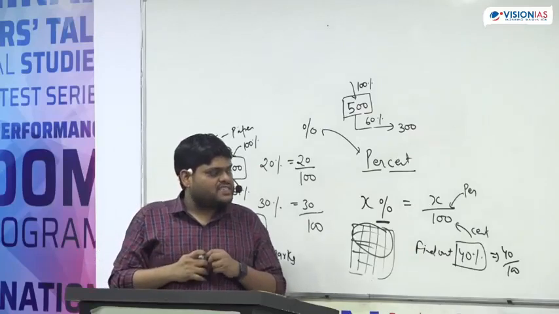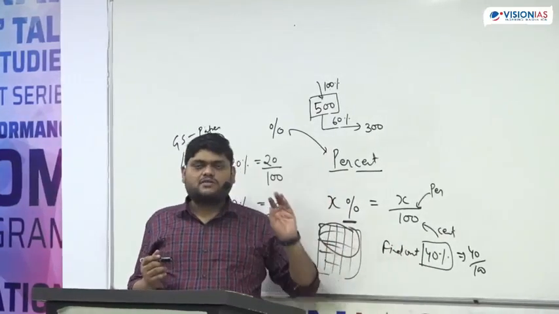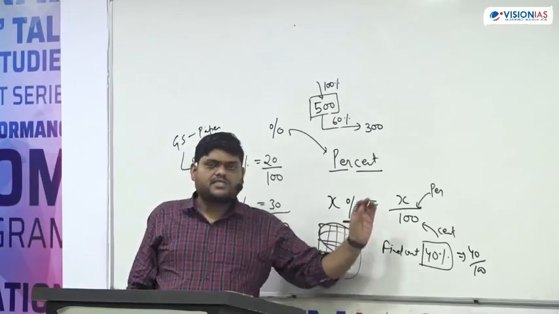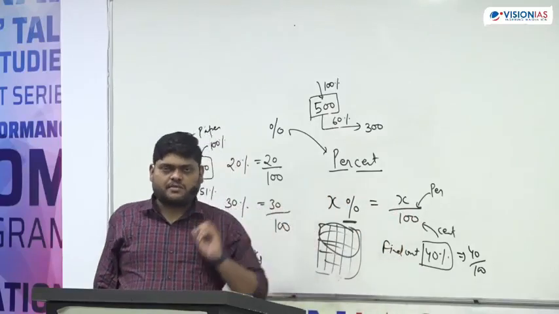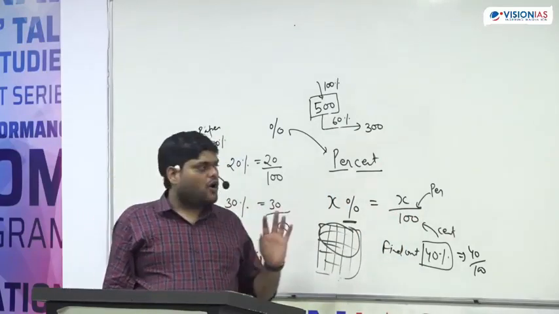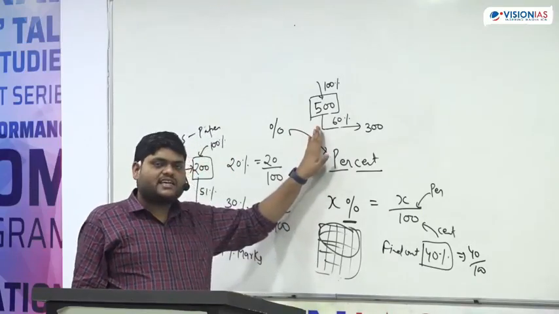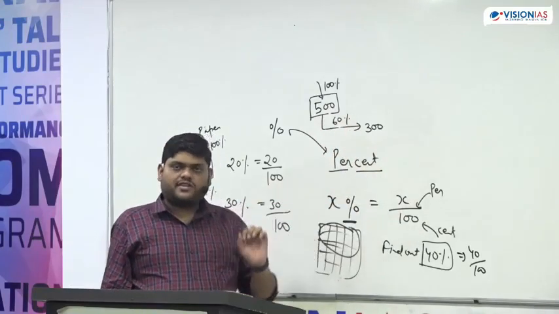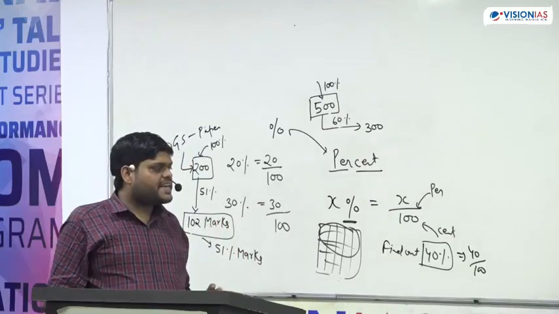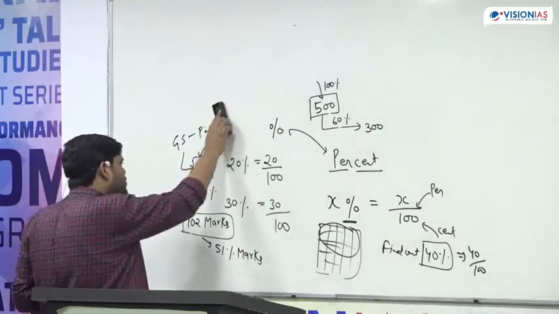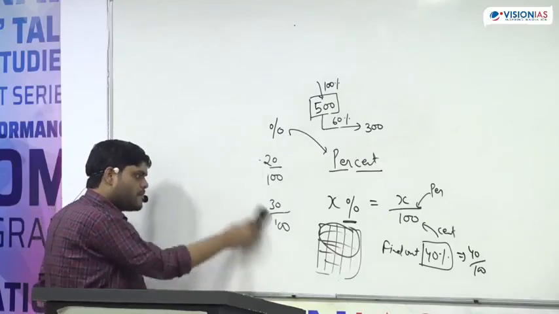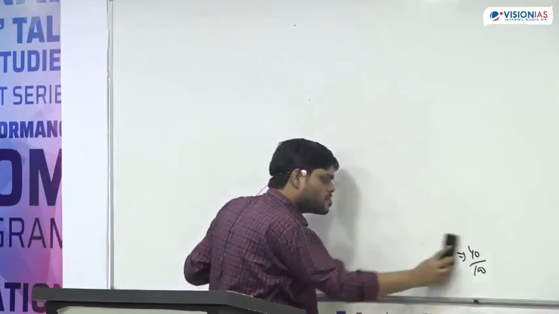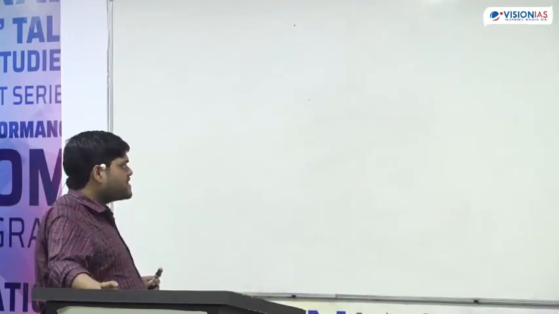So understand, whenever we are asking 40%, 30%, 20%, the first question that comes to your mind is: 40% of which number, 20% of which number, 30% of which number. So always understand, percentage is a relative quantity. We are always finding it with respect to something. Are you getting my point or not? Okay, let's give more examples.